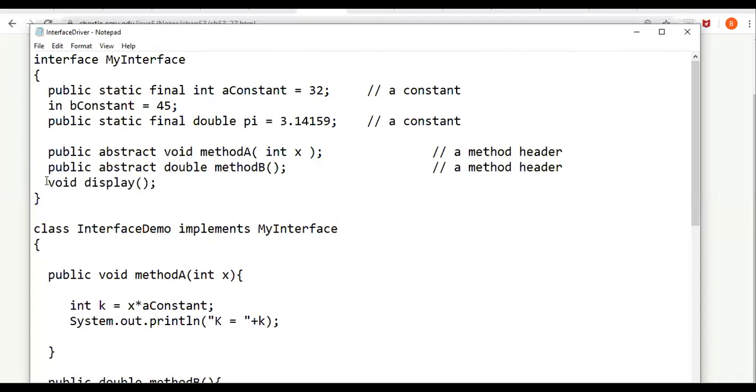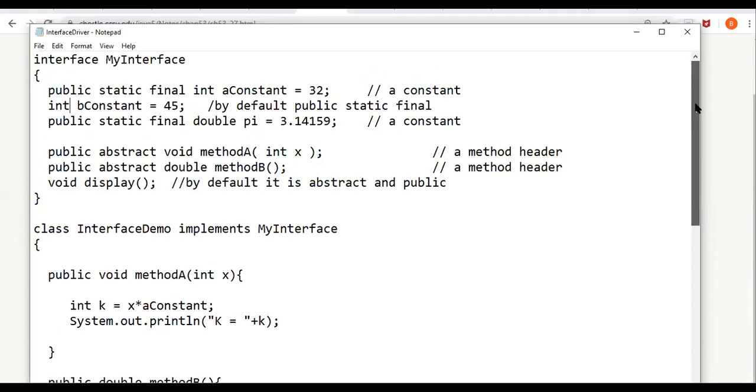By default, this method is an abstract method and a public method. It is not required to give that, but still, for your understanding, it is given here. Similarly, this is by default public static final.